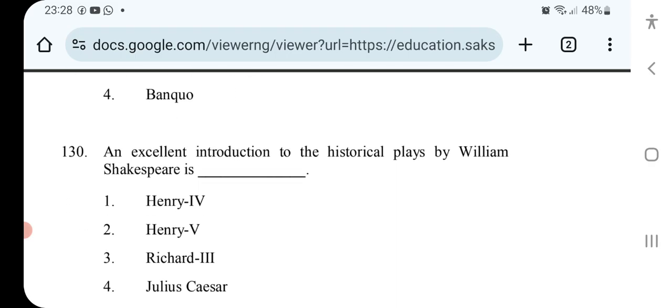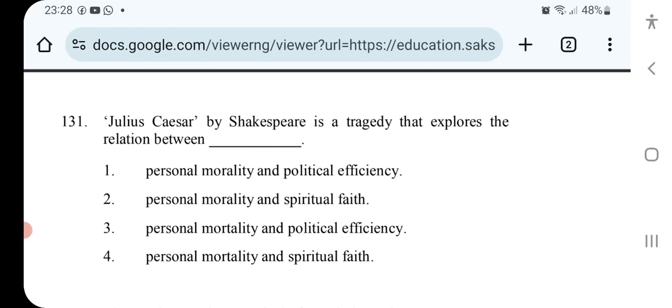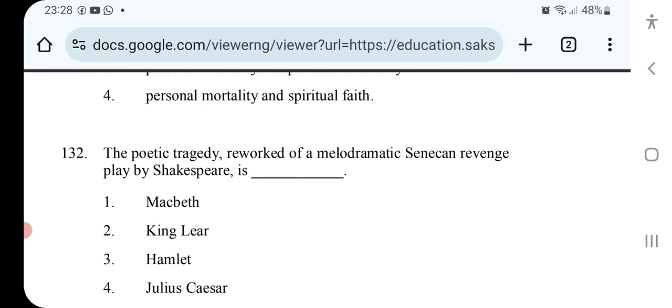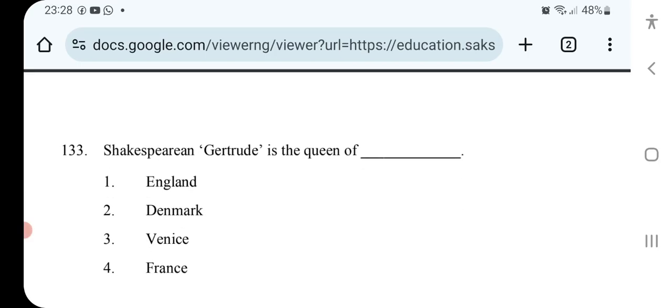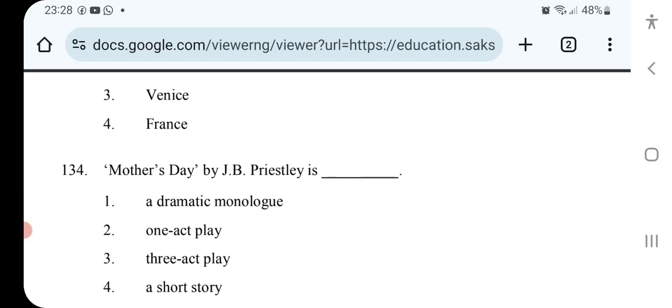An excellent introduction to the historical plays by William Shakespeare is. Julius Caesar by Shakespeare is a tragedy that explores the relation between. The revenge play by Shakespeare is. Shakespearean Gertrude is the queen of.